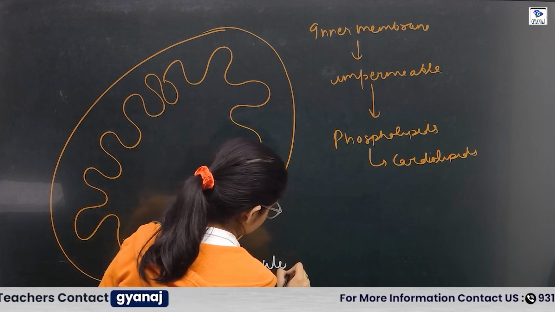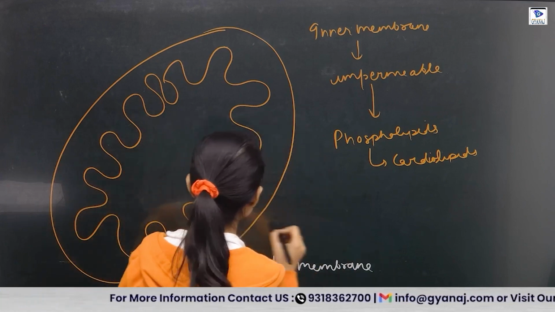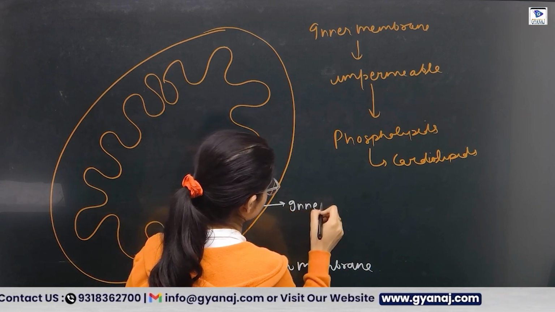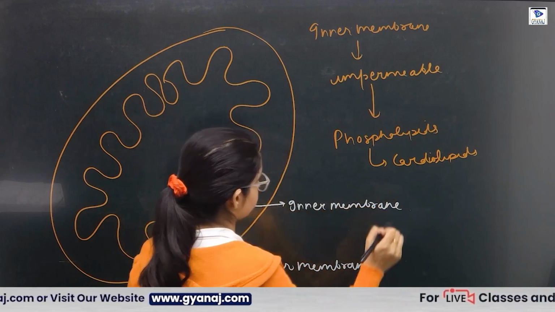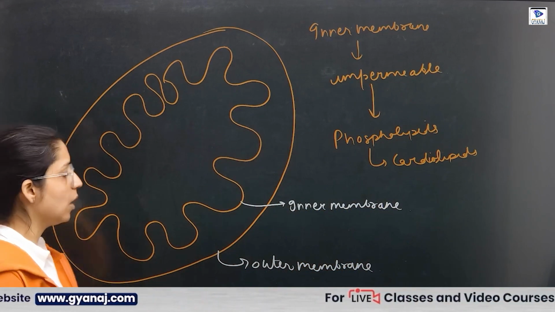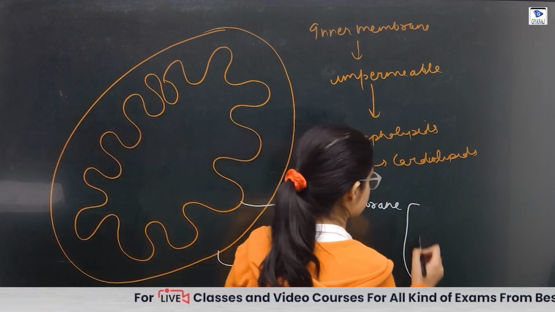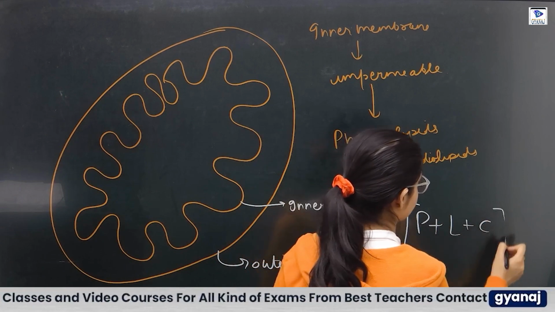Outer membrane and inner membrane. Now these outer and inner membranes are made up of proteins, lipids, plus carbohydrates.